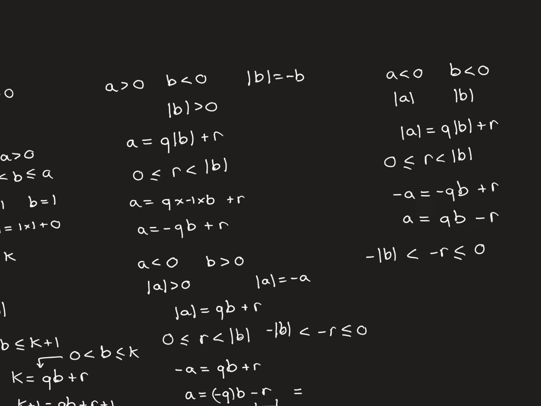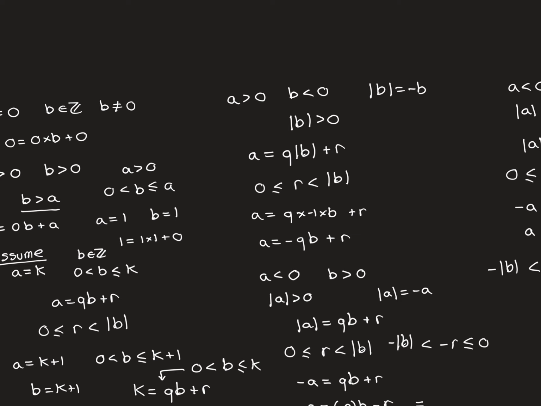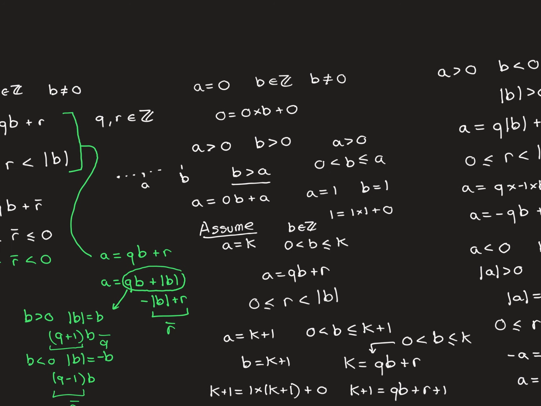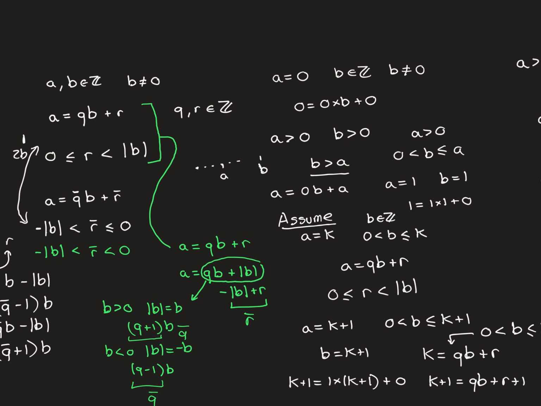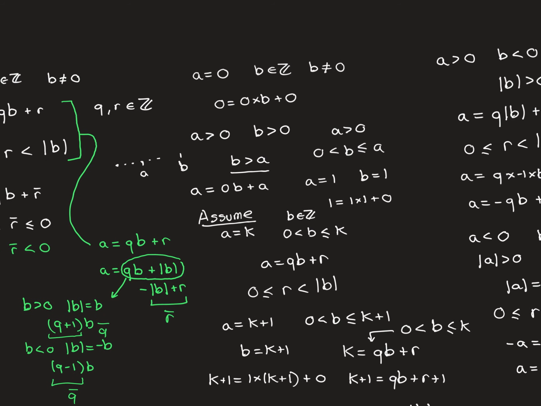So we've therefore done all the cases. Just to go through all the cases that we've done again, not in full, just to look at the different cases we did. We did the case where a is equal to 0. We have then looked at the case where a is greater than 0, and we split that into two possibilities. Either b is greater than 0 or b is less than 0. That's over here.